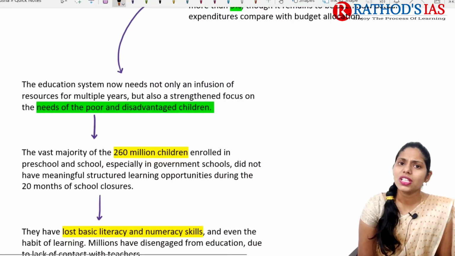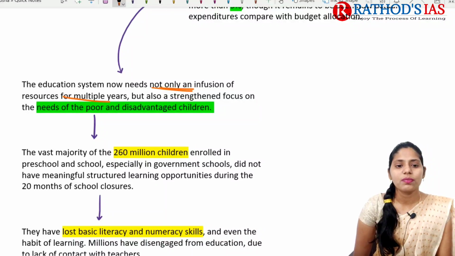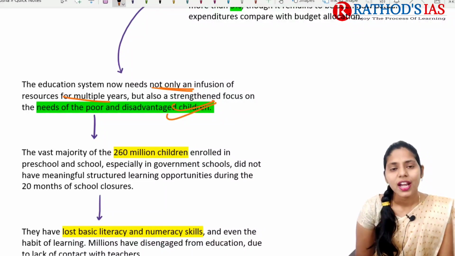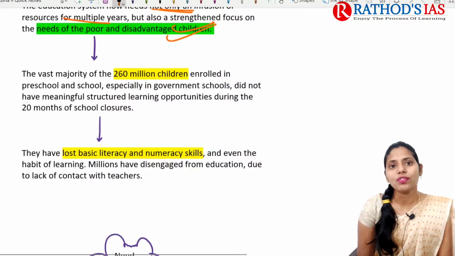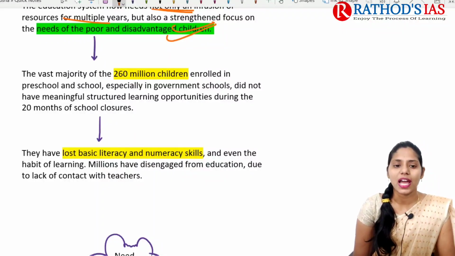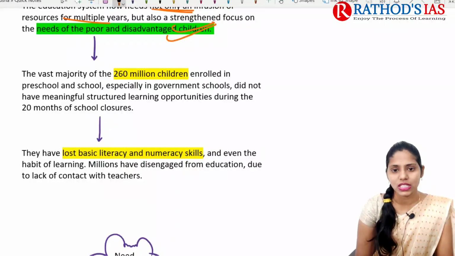In this way, I can say that the education system now needs not only an infusion of resources for multiple years, but we also need to focus on the poor and on the needs of disadvantaged children, because the majority of the 260 million children enrolled in preschool and school, especially in government schools, did not have meaningful structured learning opportunities.